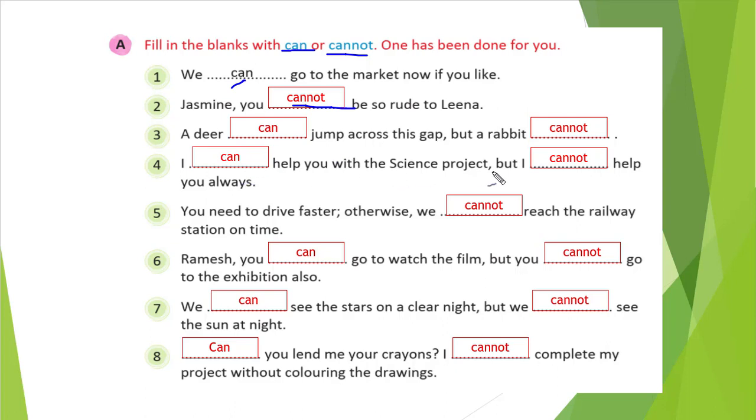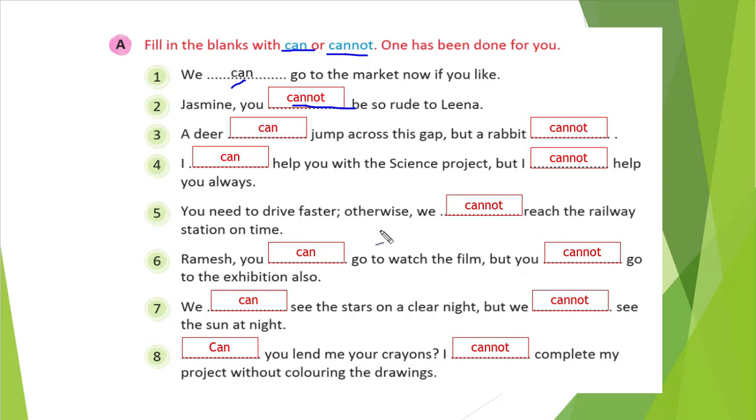I blank help you with the science project, but I blank help you always. See, I wrote can in the first. I can help you in this situation. I cannot help you always. I can teach you in our period. I cannot teach you in our exam, right? In a similar way here, I can help you with the science project, but I cannot help you always. That way we can give the answer.